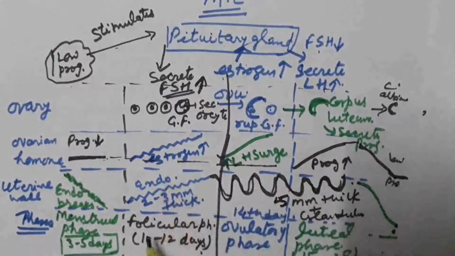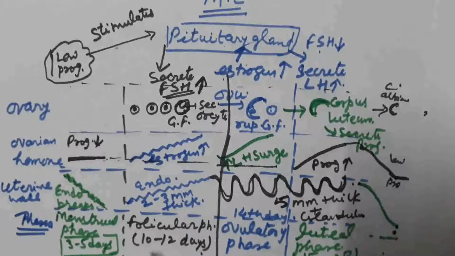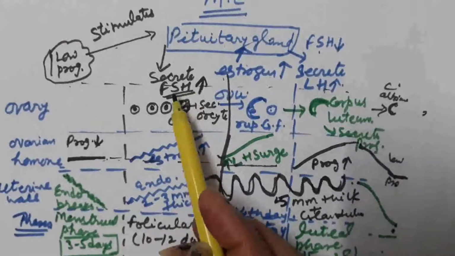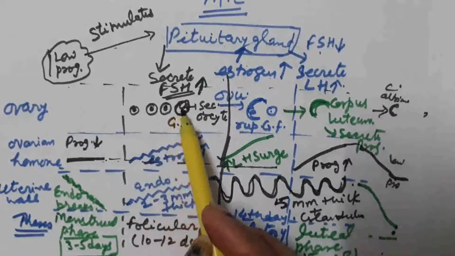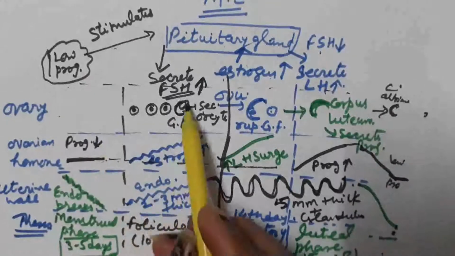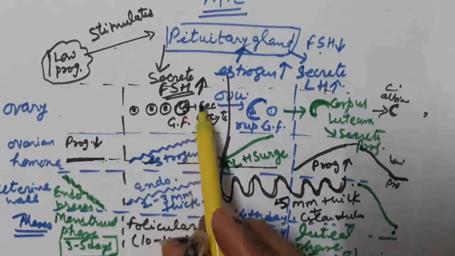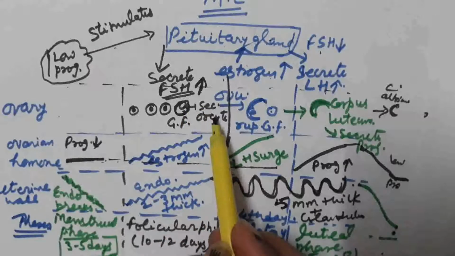The second phase is known as the follicular phase, which is of 10 to 12 days. What happens in this case? Increased level of FSH hormone stimulates growth of the ovarian follicle inside the ovary, and the Graafian follicle is produced. Inside the Graafian follicle, the secondary oocyte is there.